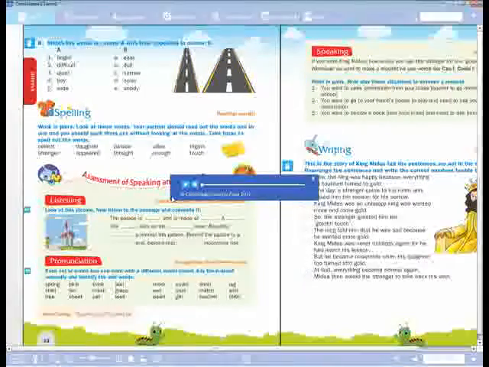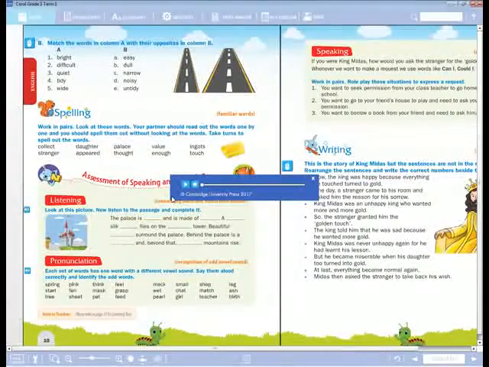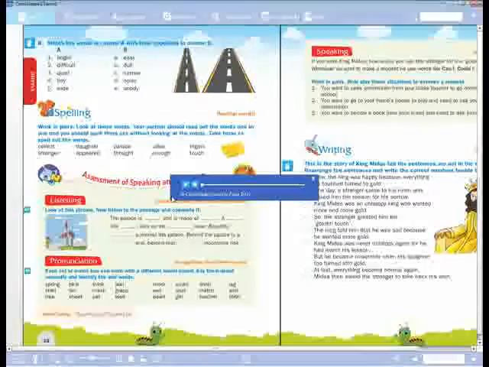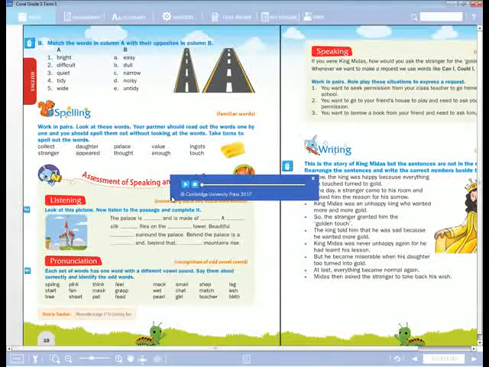Beautiful fields, F-I-E-L-D-S, beautiful fields surround the palace. Behind the palace is a river, R-I-V-E-R, river, and beyond that, dash, multi, M-U-L-T-I, multi, mountains rise.